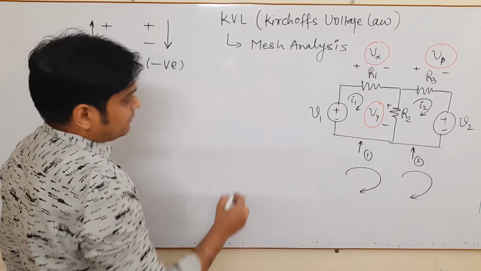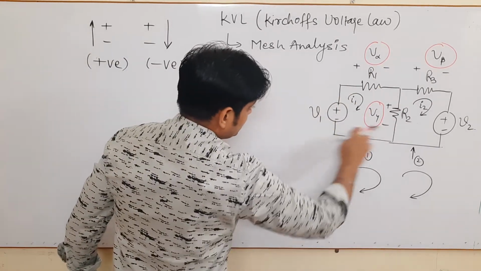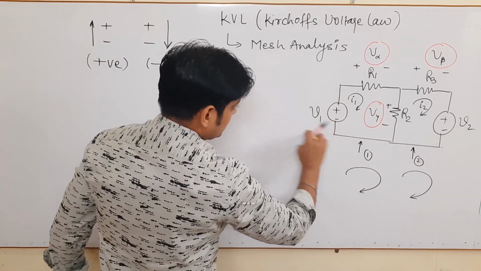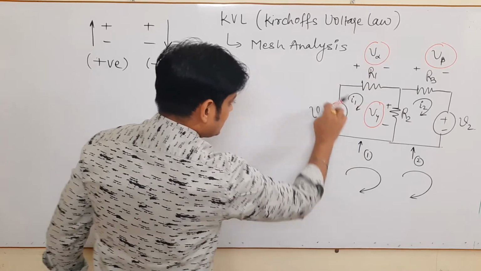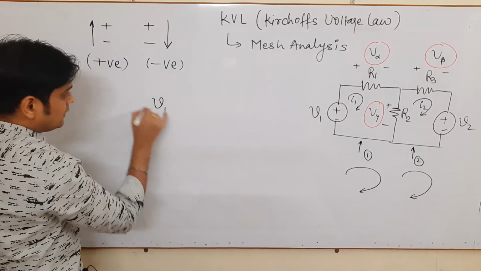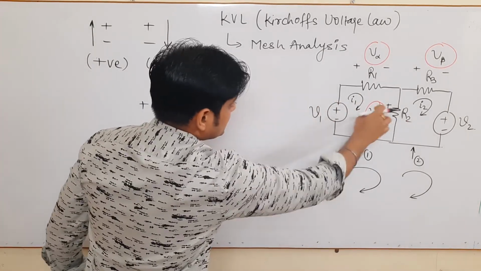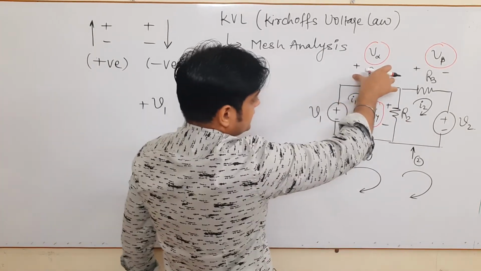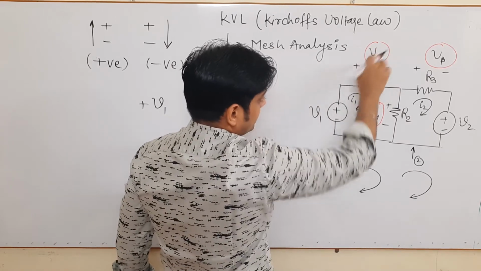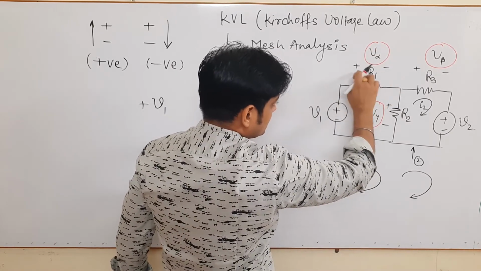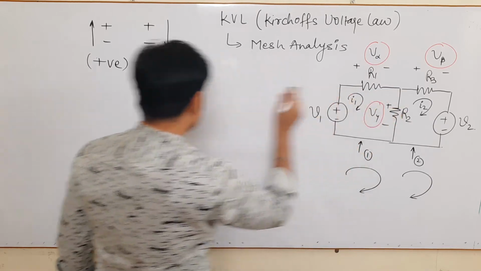When you apply mesh analysis, that is the summation of voltages in a mesh. First voltage you get, we are moving in this fashion, so minus to plus, it is V1, and it is positive. Now when we move in this fashion, this is a resistance where you find one voltage. It is plus to minus, a drop.